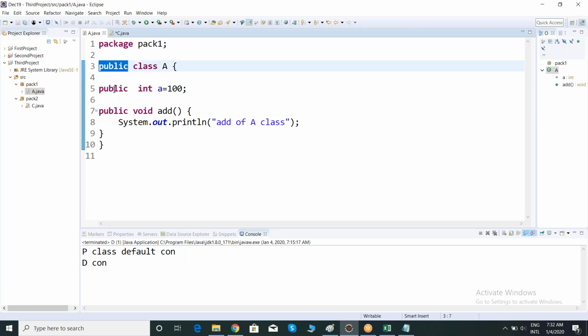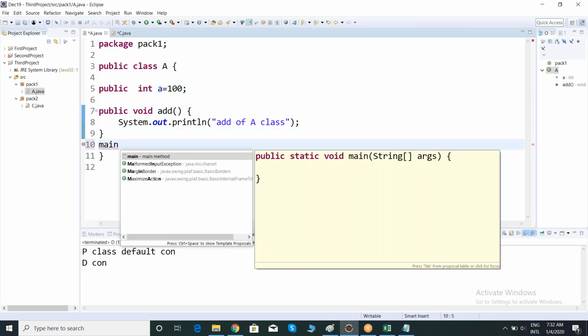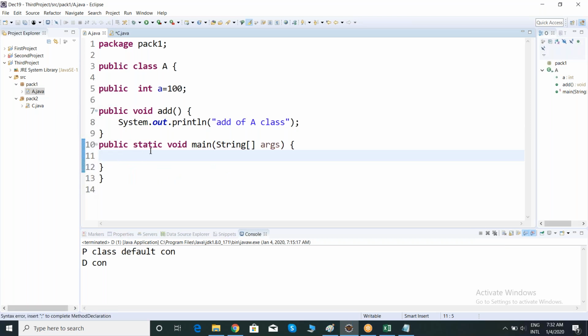and if I make my variables or methods public, can I access them inside a class? Nothing but, see, how can you access? I can check my class by creating an object: class name, object name is equal to new class name or constructor, right? So I am able to create an object, nothing but I am able to access my class. Now I can confirm I can access this class. Which class? A class. Inside a class I can access, obviously, right?